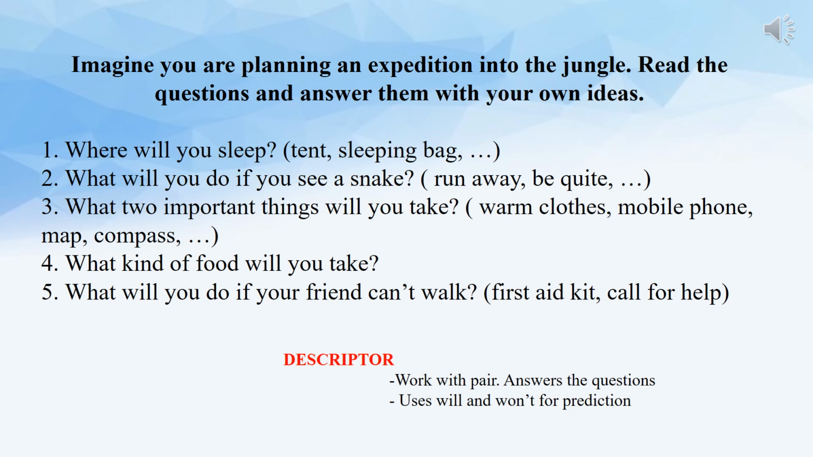The third question. What two important things will you take? Warm clothes, mobile phone, map, compass, and so on. The fourth question. What kind of food will you take? Burgers and cheeseburgers and so on. The fifth question. What will you do if your friend can't walk? First aid kit, call for help, and so on. Ask the questions and send me.